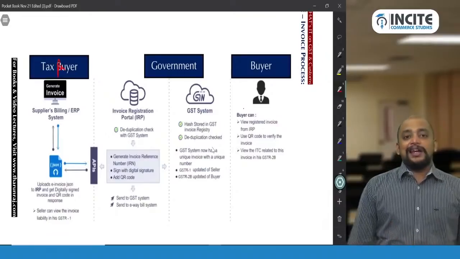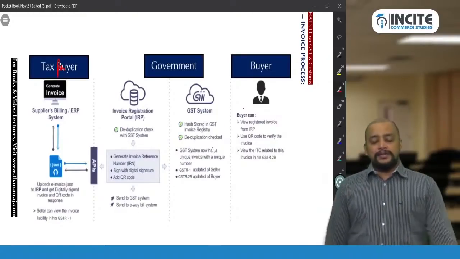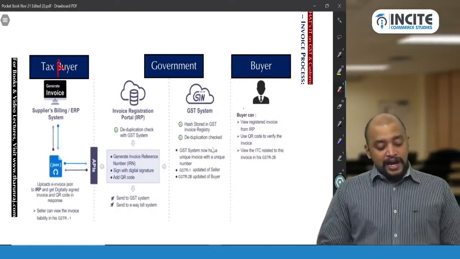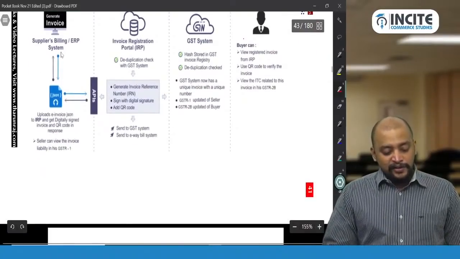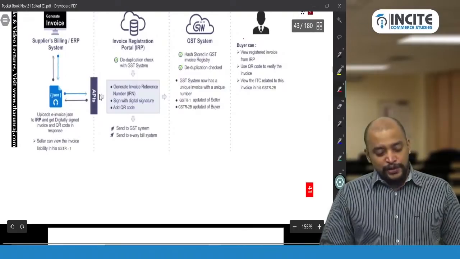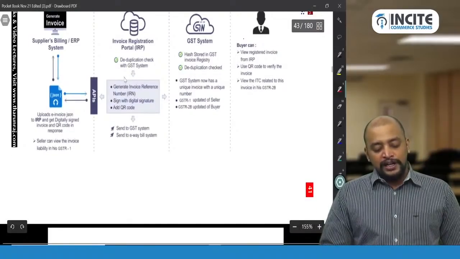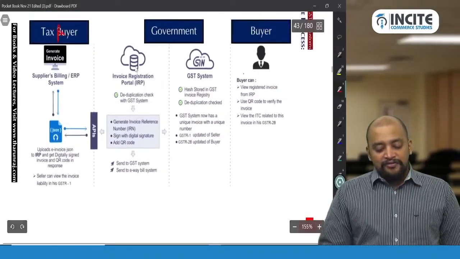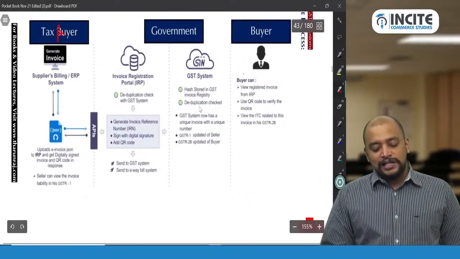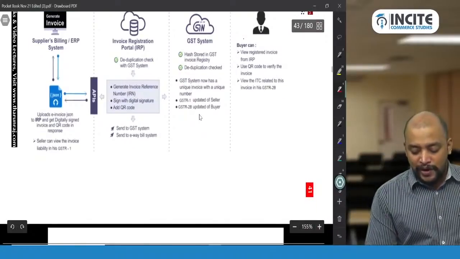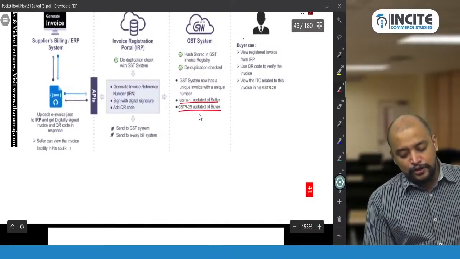They will prepare an invoice in their supplier's billing or ERP system, and upload that invoice, converted into JSON, to the invoice registration portal. The portal will give these three, and from there it will go to the GST system for reflecting in GSTR-1 of the supplier and GSTR-2B of the buyer,